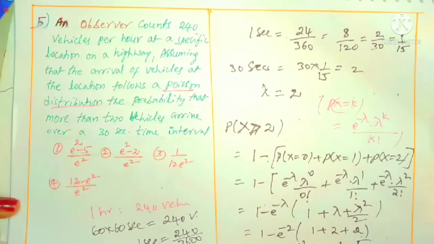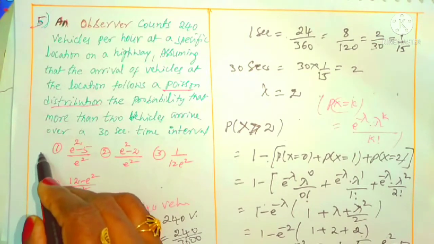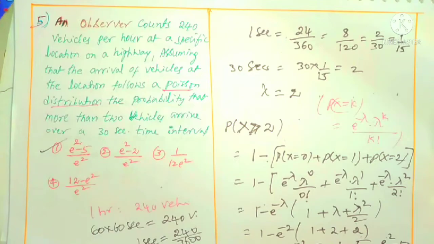Taking the LCM, it is e square minus 5 by e square. That is given as one of the options. e square minus 5 by e square is clearly the first option. Is it clear? A very simple question.